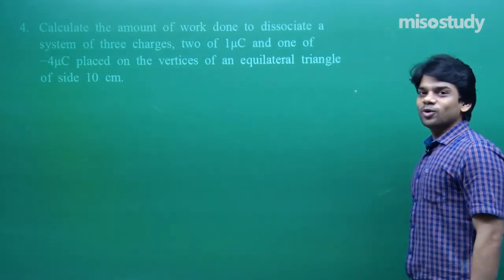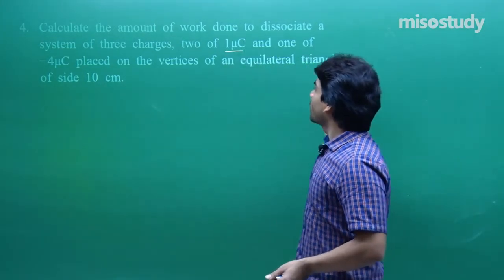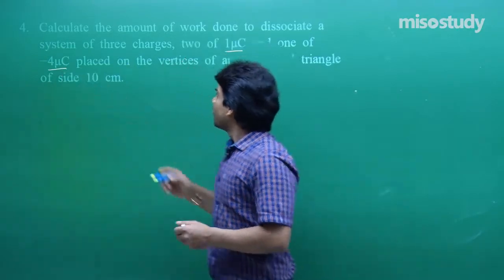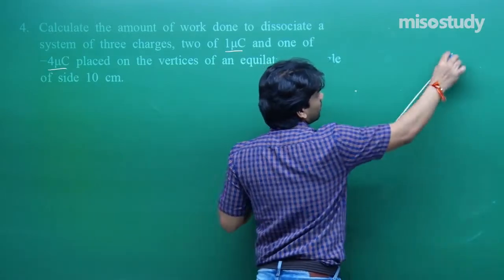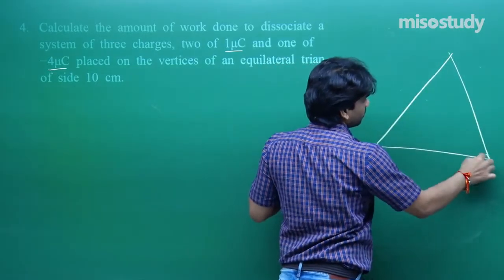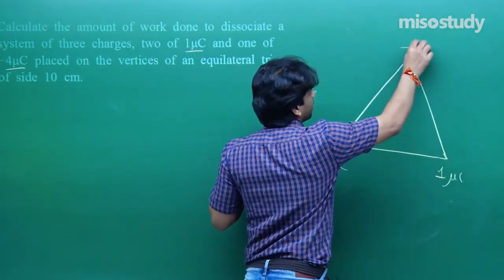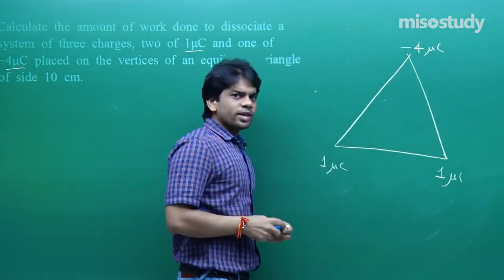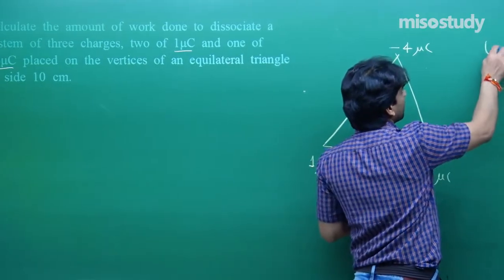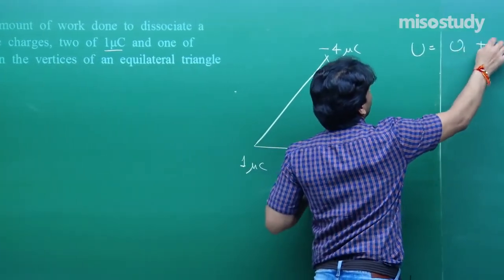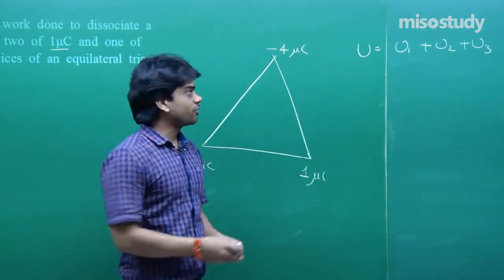Fourth part: calculate the amount of work done to dissociate a system of 3 charges, 2 of 1 microcoulomb and 1 of minus 4 microcoulomb, placed on the vertices of an equilateral triangle of side 10 centimeter. 1 microcoulomb, 1 microcoulomb, minus 4 microcoulomb. You just calculate the value of potential energy associated between each pair, and that will be only the work done which you need to dissociate them.